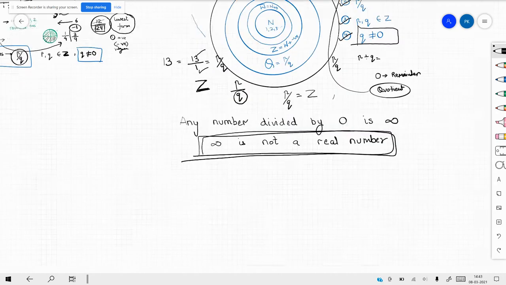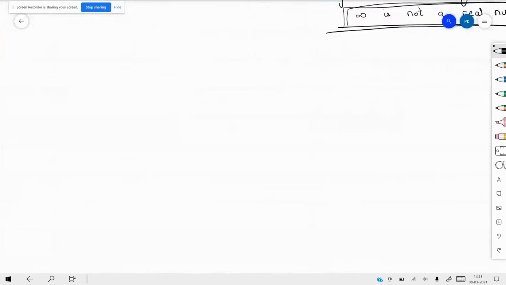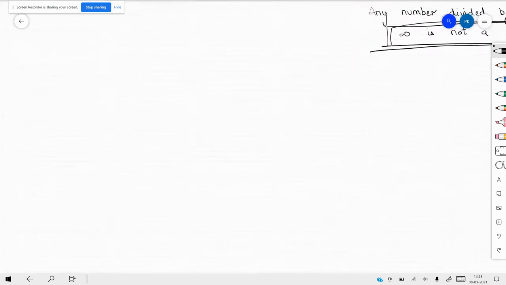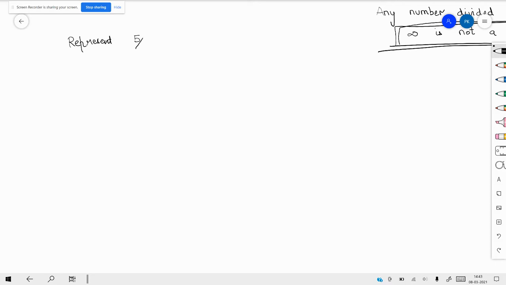Now we'll go further. There are two questions that we need to do. First is to represent 5 by 3 and minus 5 by 3 on the number line, and you can note this down as number 9.